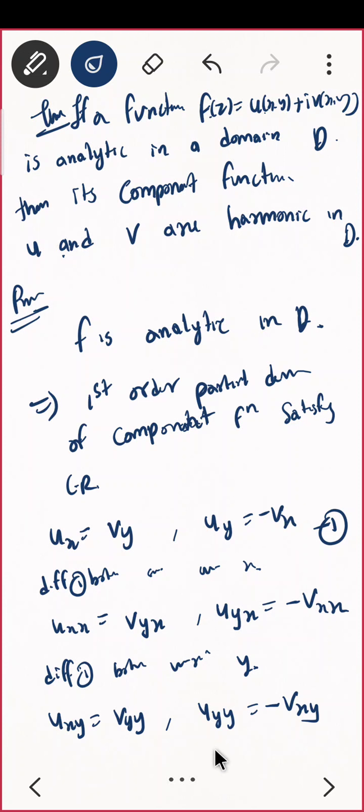When partial derivatives are continuous and they satisfy the CR equations. So if partial derivatives are continuous, then vyx is same as vxy, and uyx is same as uxy.